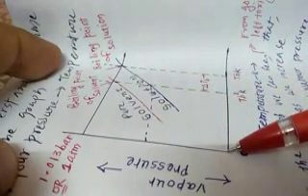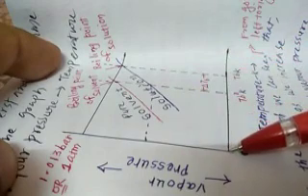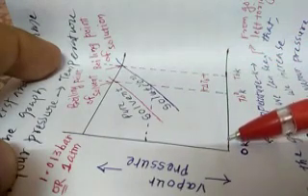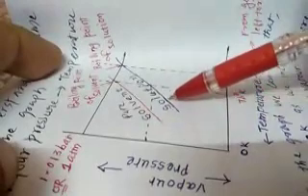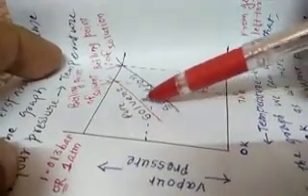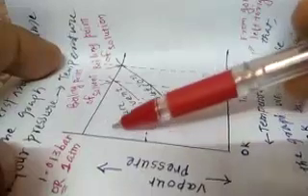Now let us start our journey, and we start giving heat to both the pure solvent as well as the solution. As we start giving heat, the temperature rises. As the temperature rises, you can see that as we move from this side to this side, the y-axis also increases. That means with the rise of temperature, vapor pressure also increases.